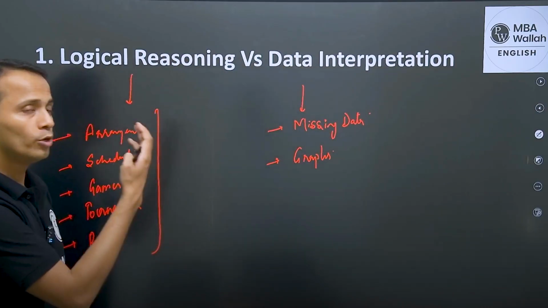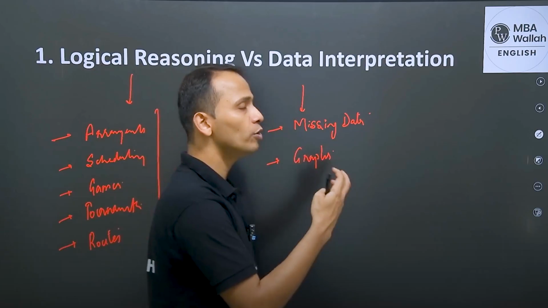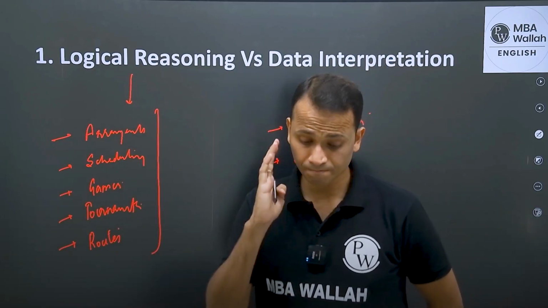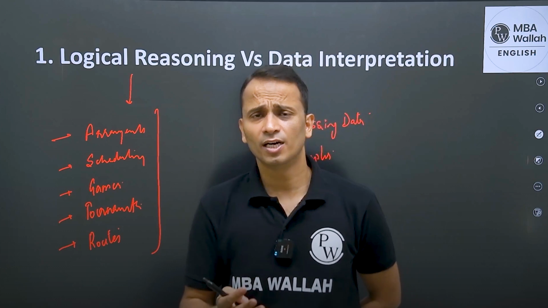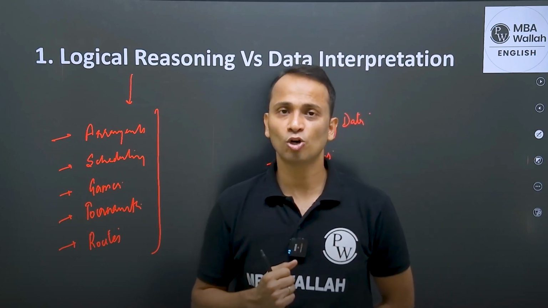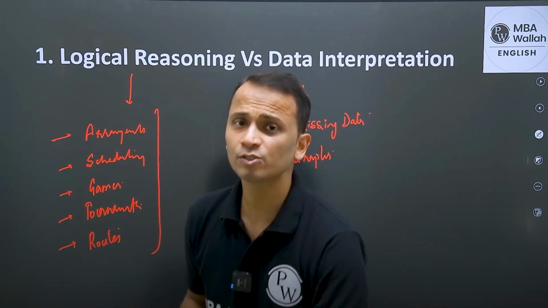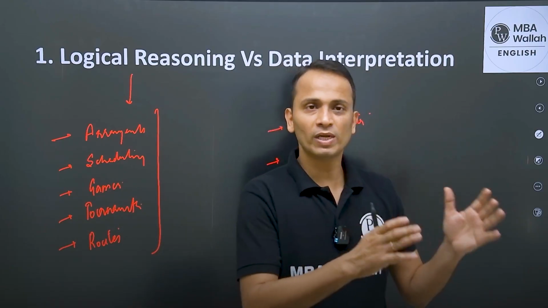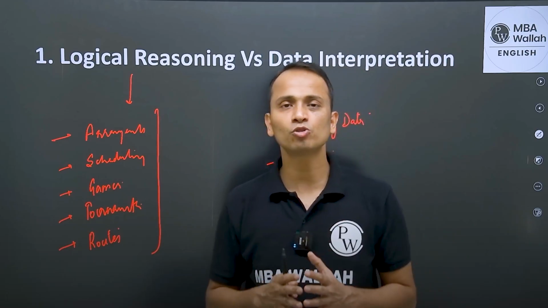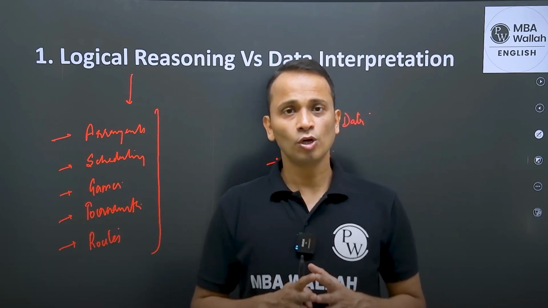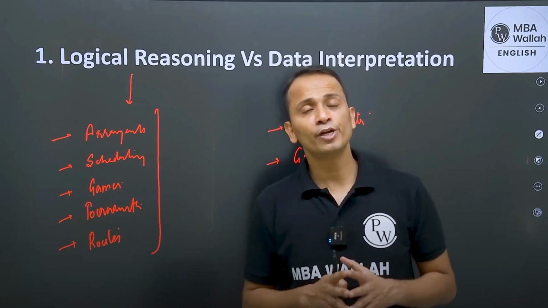So if you are good at logical reasoning, if you are good at data interpretation, this is one parameter that you should have in front to decide if I want to pick up a particular set or not. In fact, this is one thing that will help you at the beginning of the section. So once VARC is over, you are going to start with the logical reasoning and data interpretation section, right? So we are in a dilemma from where to start.